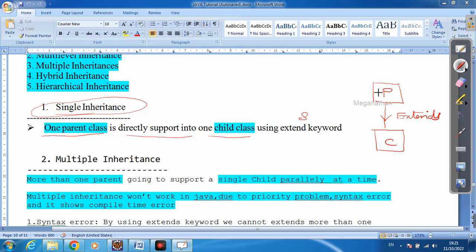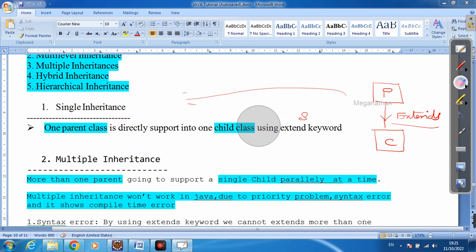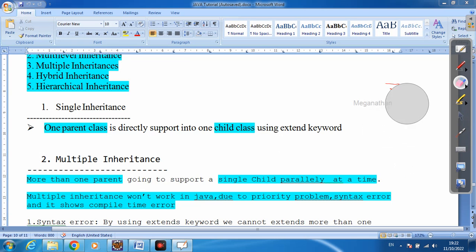This is single, one parent and one child, so this is called single inheritance. I'm going to access this parent class business logic and method in this child class by creating an object of the child class. One parent and one child, this type is called single inheritance. We will see one example in Eclipse. I'm going to open Eclipse now.